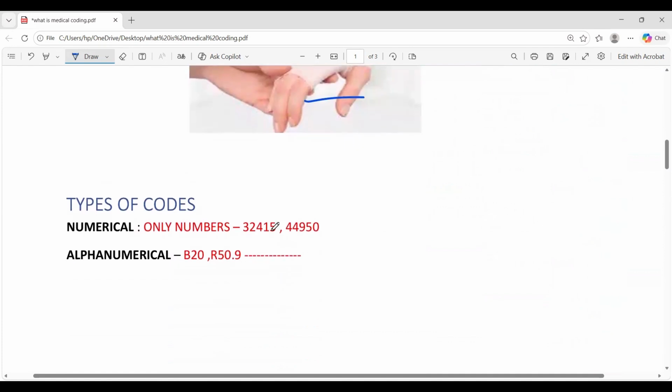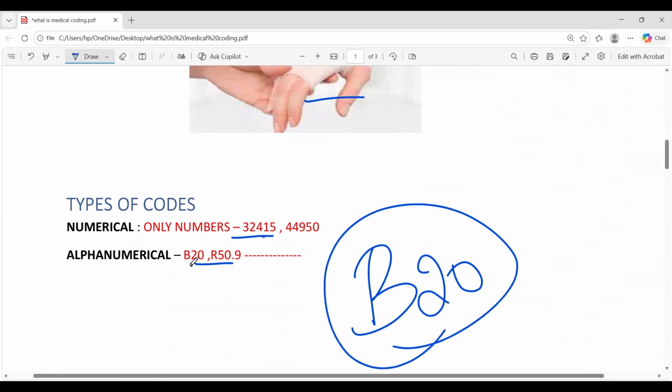In medical coding, coding is the simplest coding. We use only alphanumerical or numerical codes. It may be 32415. Our phone number is a numerical code. Likewise, if I say B20, B is an alphabet, 20 are numbers. B20 is a code for HIV.